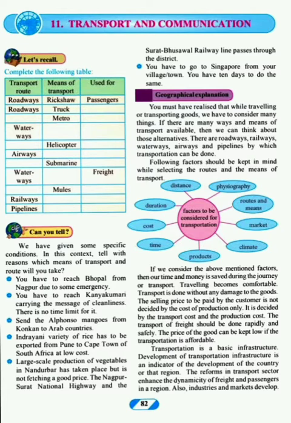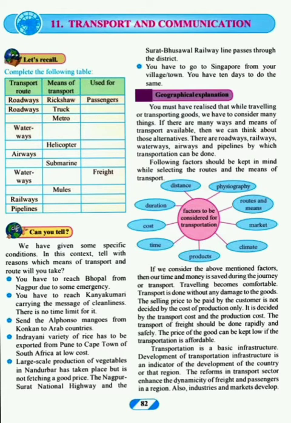Then you see the weather, you see route and means. So all of these are the factors which you think about before traveling or while transportation. If we consider the above mentioned factors, then our time and money is saved during the journey or transport. Traveling becomes comfortable. Transport is done without any damage to the goods.